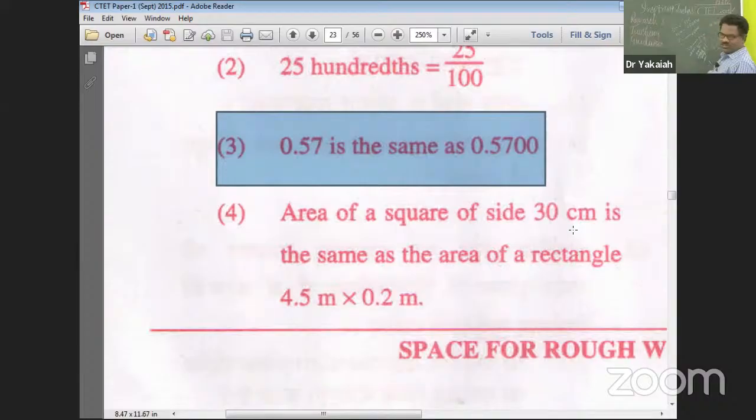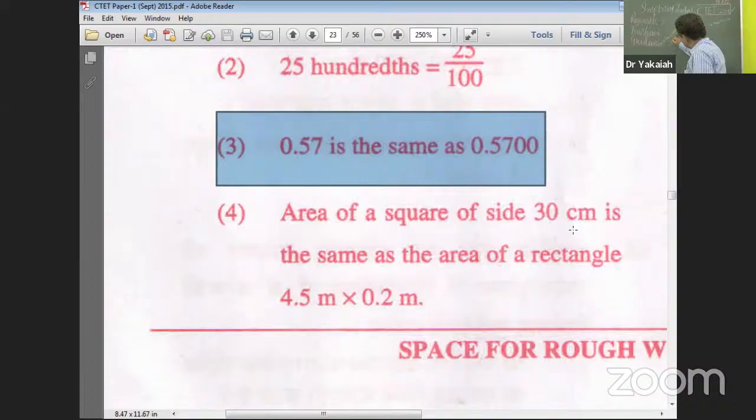4.5 meters is equal to, right? I hope you are not able to see that. Let me write it here back. 4.5 meters is 450 centimeters because 1 meter is equal to 100 centimeters. So 450 centimeters, that is 4.5 meters, is equal to 450 centimeters, and rectangle 0.2 meters.